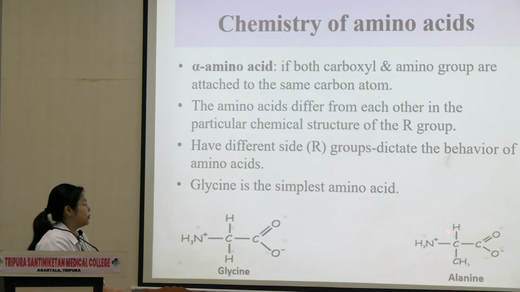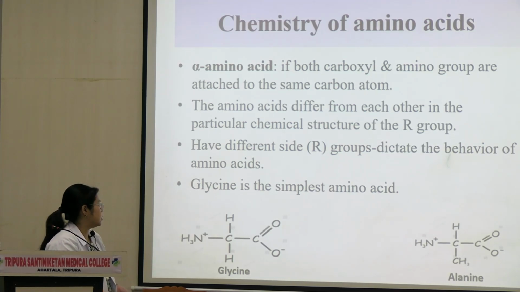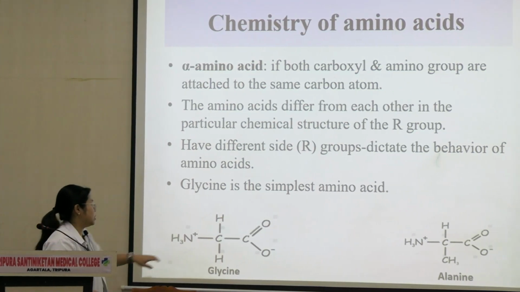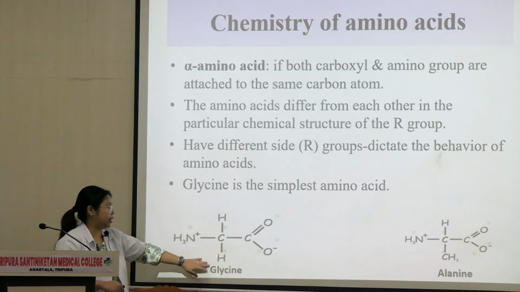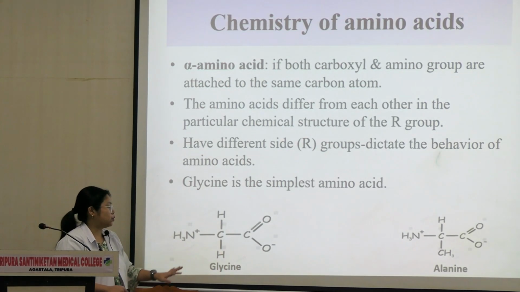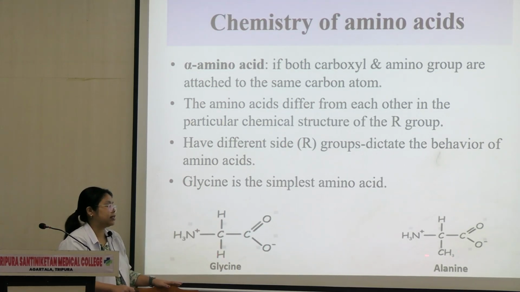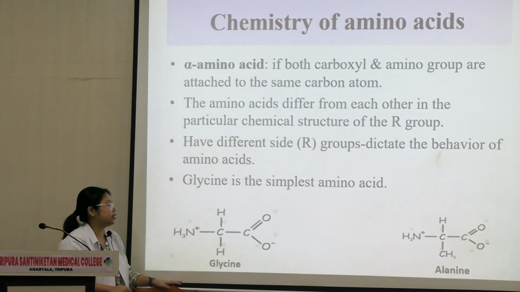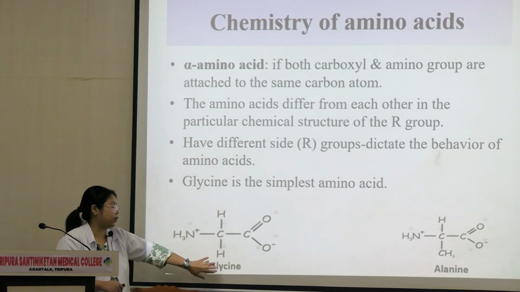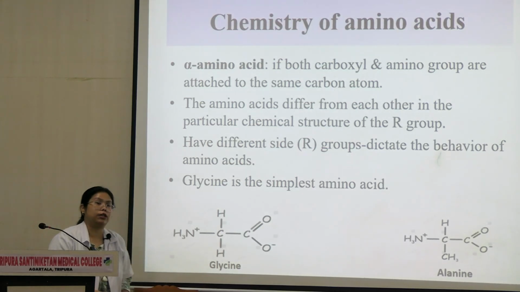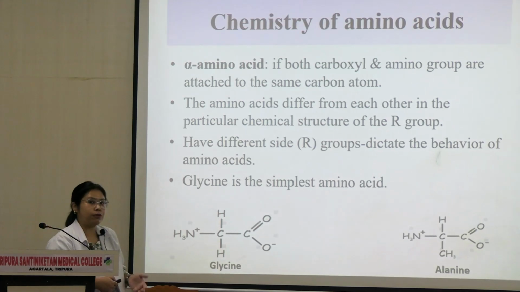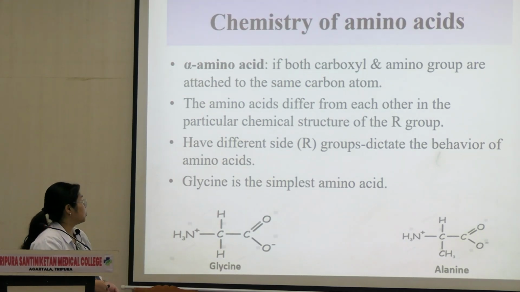This is glycine, and for example here this is alanine. Now, like I said, the R group is different for each amino acid. Over here we are supposed to have an R, right? So R is replaced by a hydrogen atom here. Over here it is a methyl group. So glycine has an H and alanine has a CH3. Everything else is similar, the top part is similar, but just at the bottom where the R group is supposed to be, we have hydrogen and we have CH3. That's why this is called glycine and this is alanine. That way every other amino acid is different from the others through the R group.